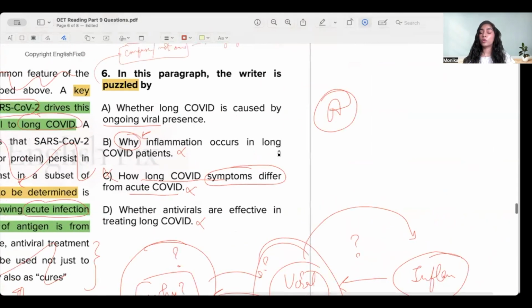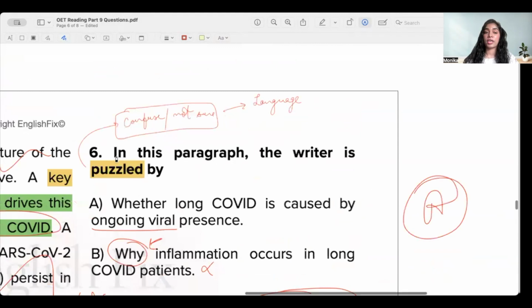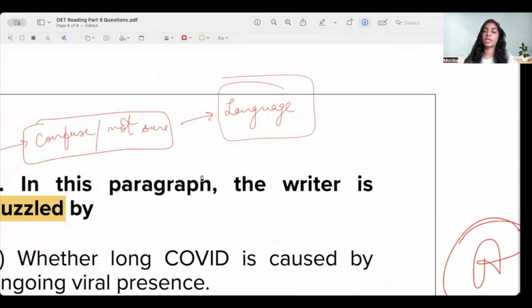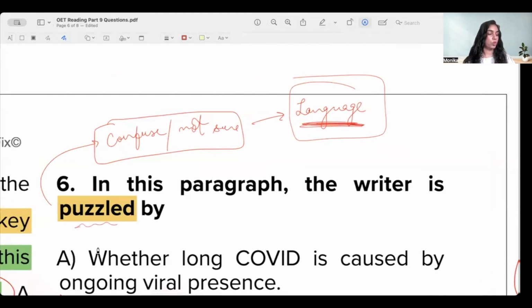And remember, we do not choose an answer option based on the words which we saw in the paragraph and which we saw in the answer option also. We check the meaning of the answer choices. Also, second thing, we always eliminate the other answer choices first before choosing the right answer. And remember, whenever you get a question like the writer is questioning, the writer is puzzled, the writer is worried, the writer is concerned, focus on the most important thing, that is the language. The language will have to support the writer's feelings, emotions, whatever that is that you see in the paragraph or in the question. If you don't see the language, it doesn't contain your answer.